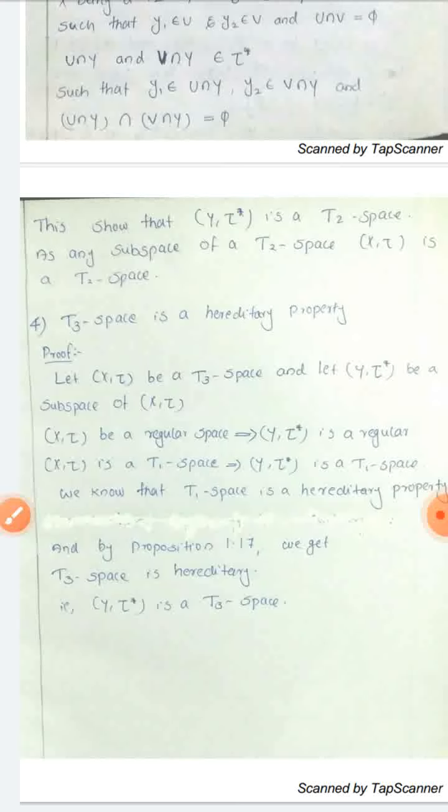Here (X, tau) is a regular space, so it has a hereditary property, hence we get T3 space is hereditary, that is, (Y, tau star) is a T3 space. Here we let (X, tau) be a T3 space and we get their subspace (Y, tau star) is a T3 space. Therefore T3 space is a hereditary property.